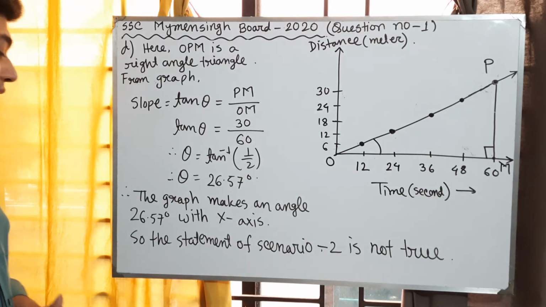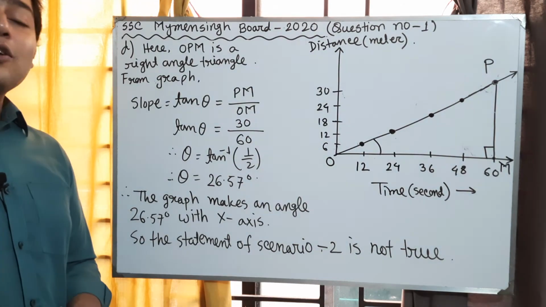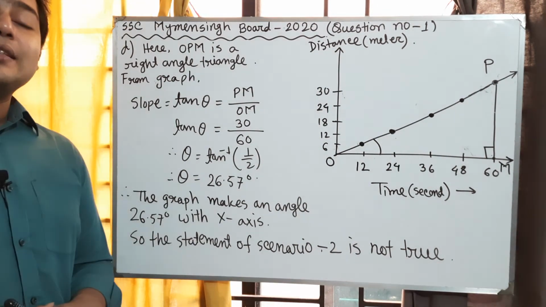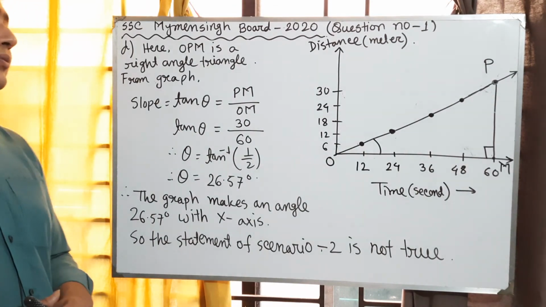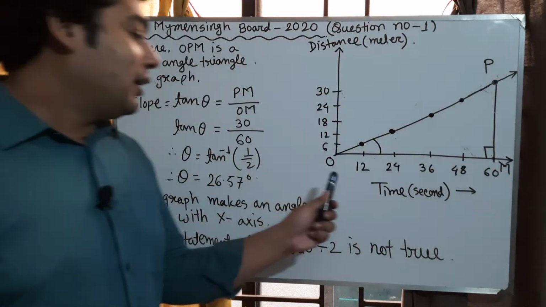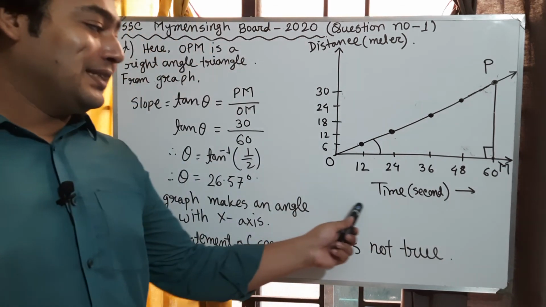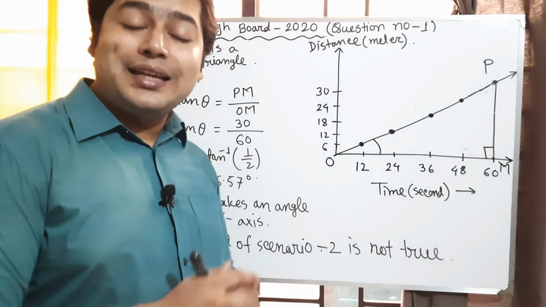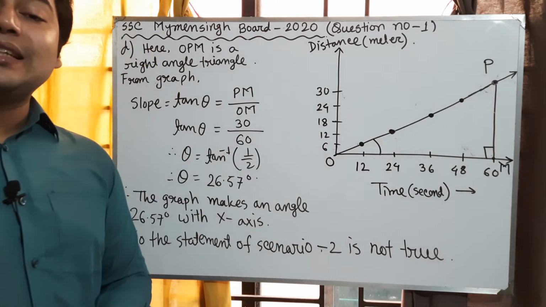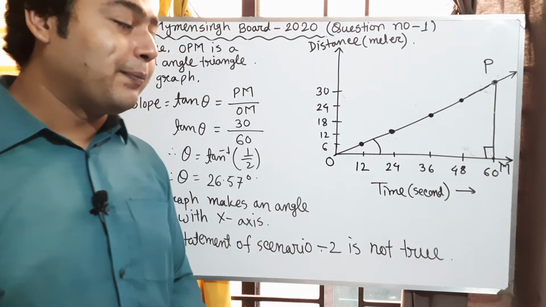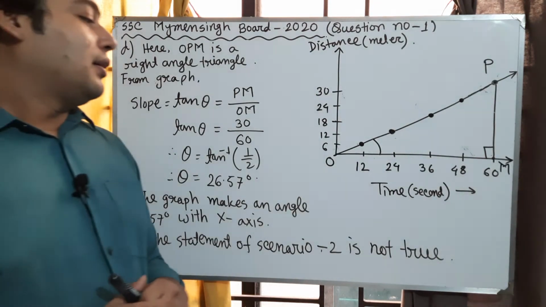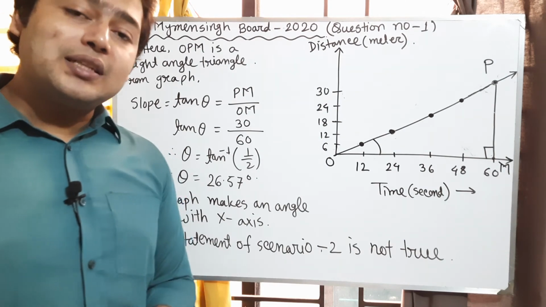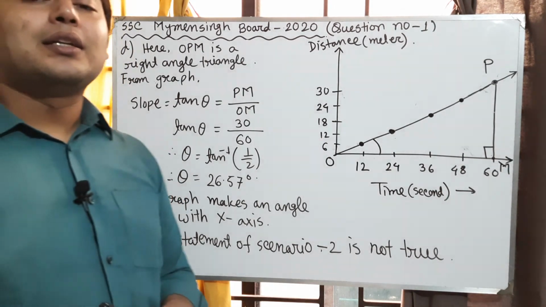So we can say that the graph makes an angle of 26.57 degrees with the x-axis. Here we draw the time axis on the x-axis because the x-axis is our independent axis and the y-axis is our dependent axis. Distance is measured with time.